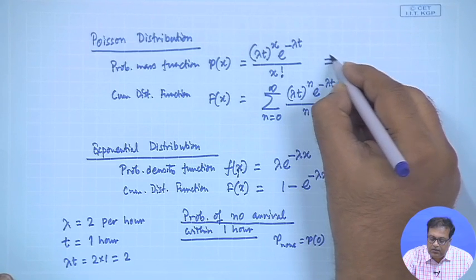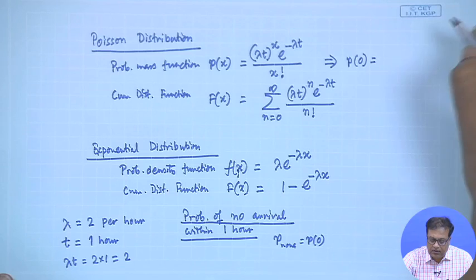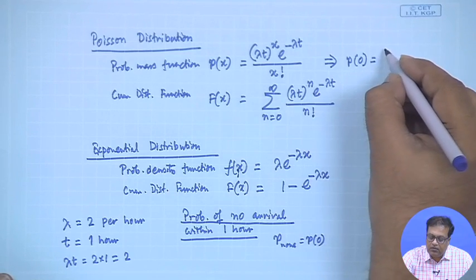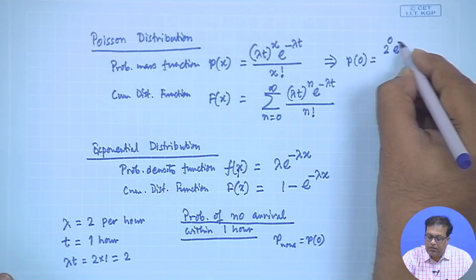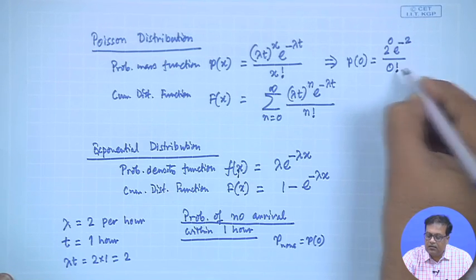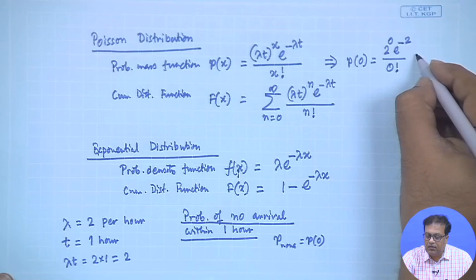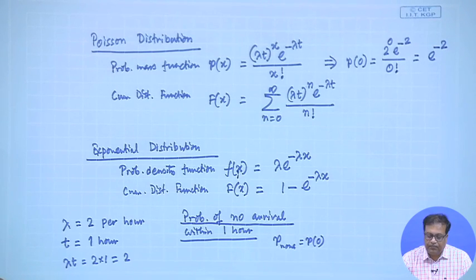From this equation we get P0 equal to, lambda t equal to 2, x equal to 0, e to the power minus 2 by factorial 0. 2 to the power 0 becomes 1. So, this becomes e to the power minus 2, right. This is what we get from the Poisson distribution.